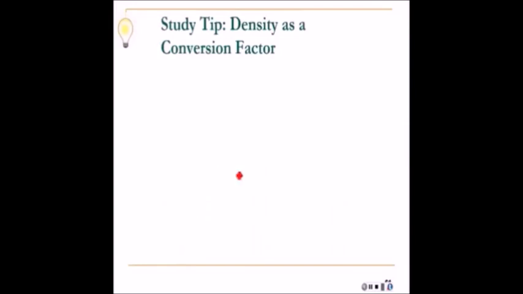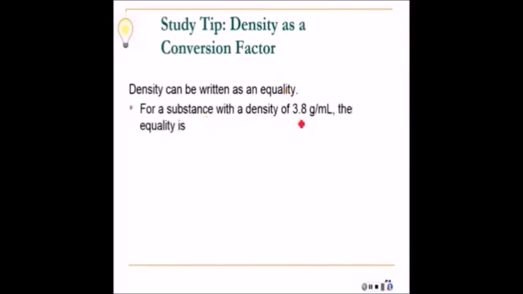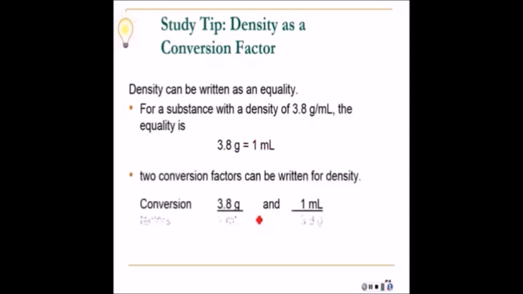Okay. Now, density can be used as a conversion factor. Here's a density here, 3.8 grams per milliliter. The equality would be this. And once we have it like this, we can write it as a fraction. We can write it either 3.8 over 1 mL or 1 mL over 3.8. So we don't really need a formula if we want to use density in a calculation.